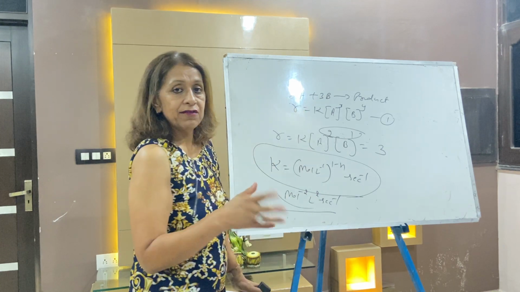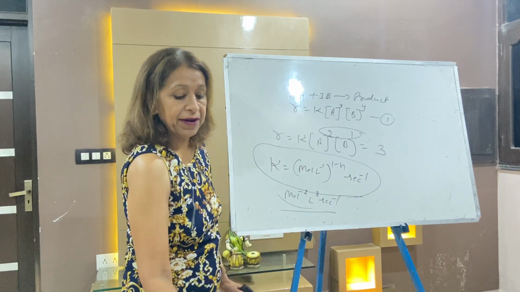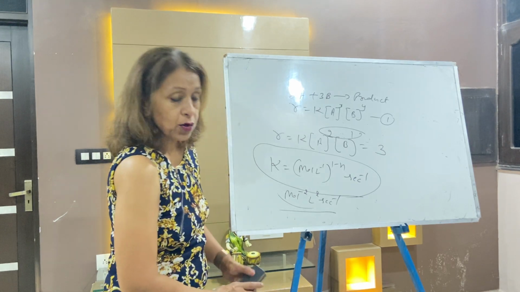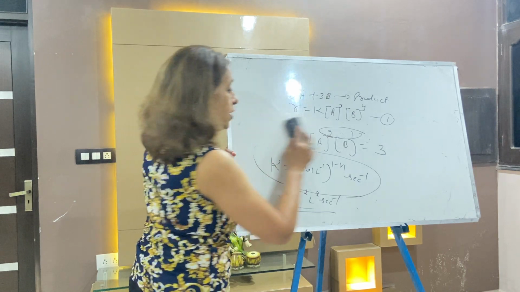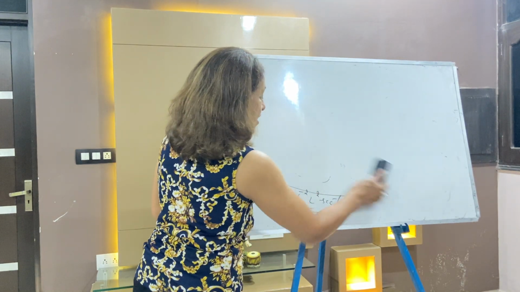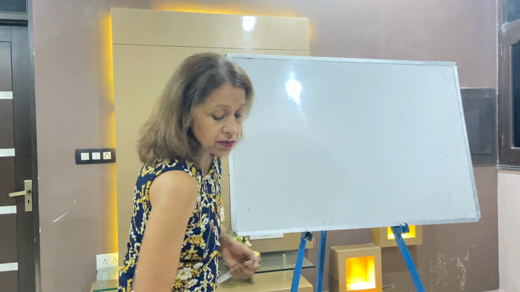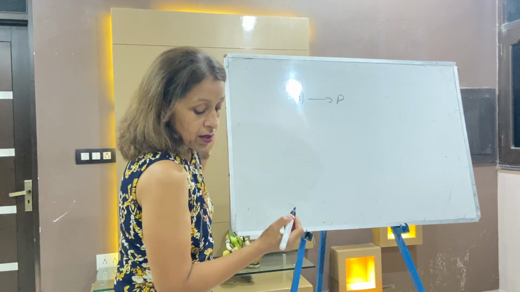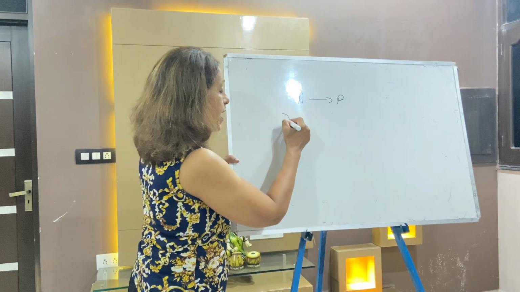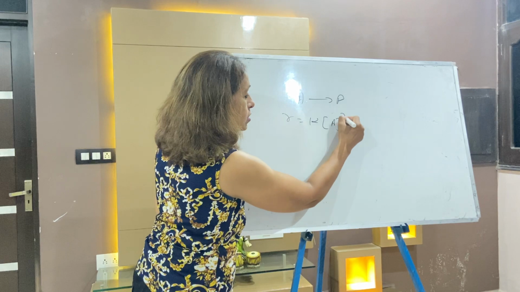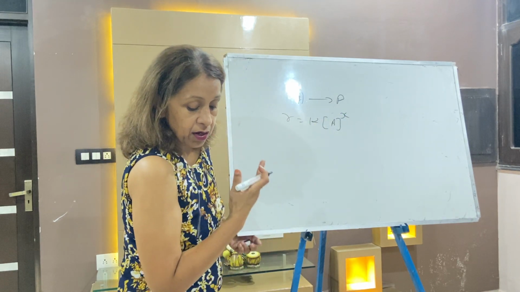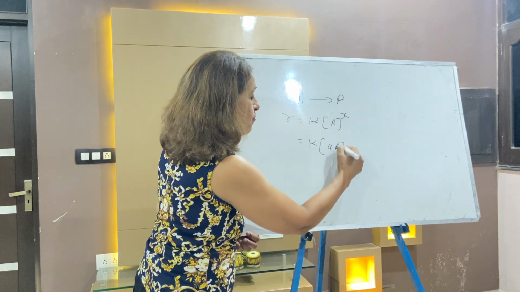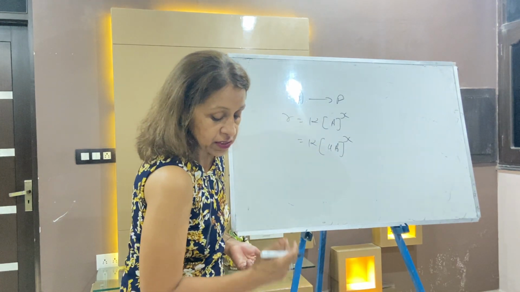I think it's clear. I will take more questions because every time the question style will be different. Now write down the second question. After calculating the overall order and rate equation, we will calculate everything. Now the next question for practice. The reaction is A arrow P, where A is the reactant and P is the product. R is equal to K A power X. The question is: the concentration of A becomes 4 times, then the rate is doubled.